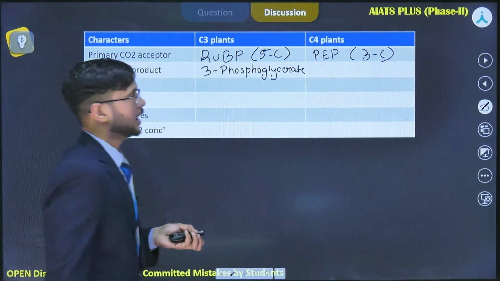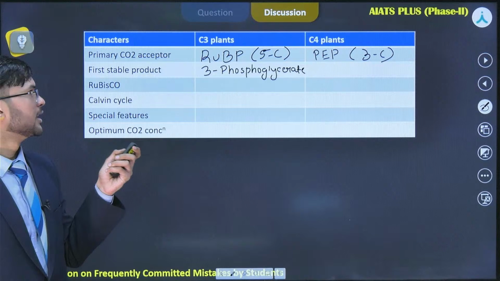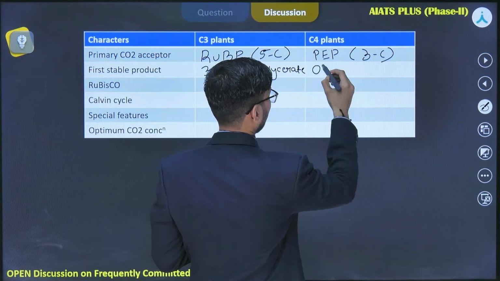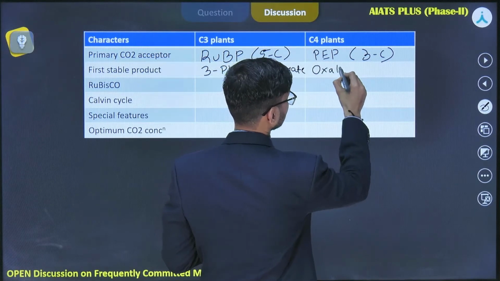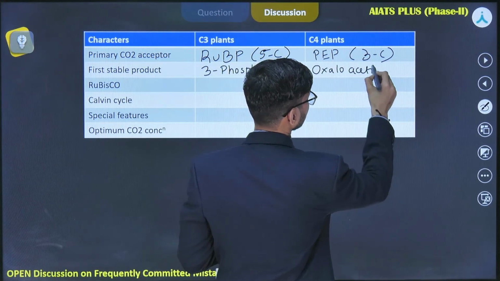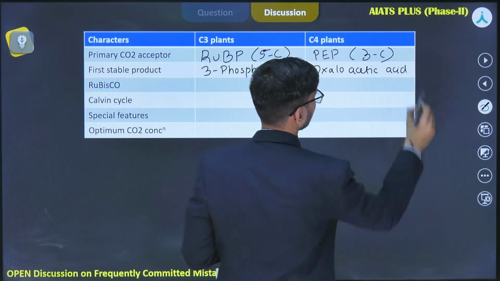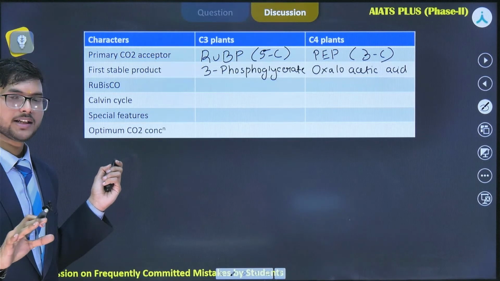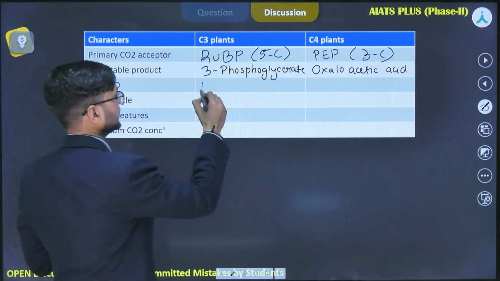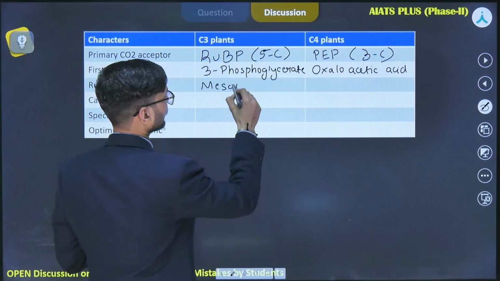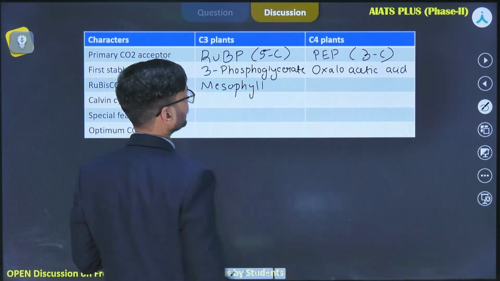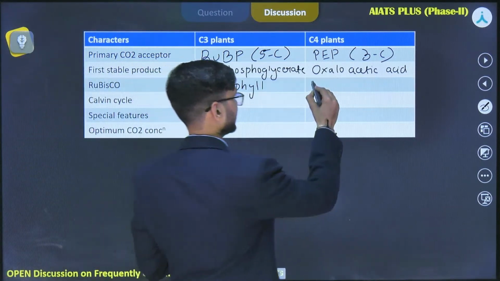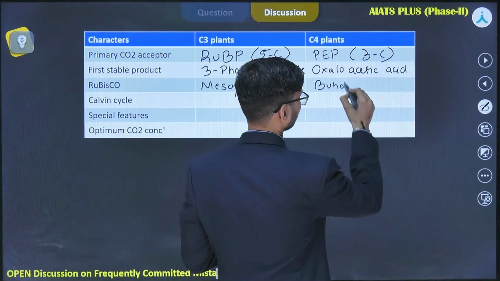And in C4 plants, the first stable product is an acid, which is oxaloacetic acid. Rubisco is present in the mesophyll cell in case of C3 plants, while if you compare this with the C4 plant, the Rubisco is present in the bundle sheath cells.